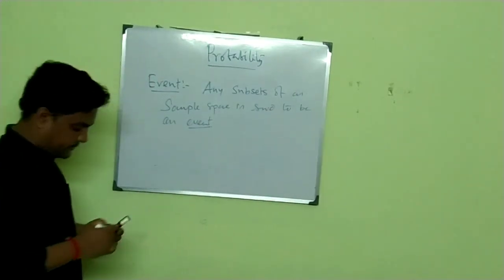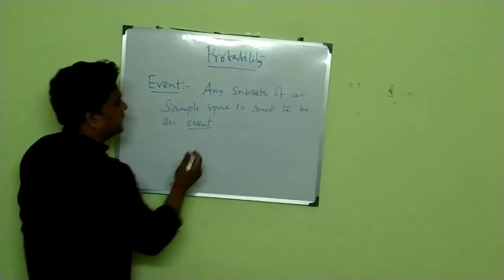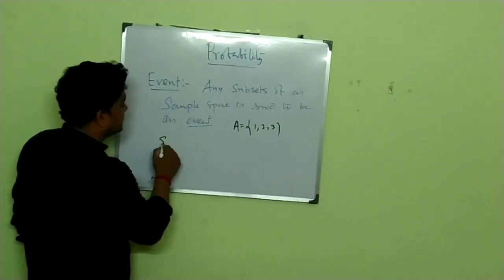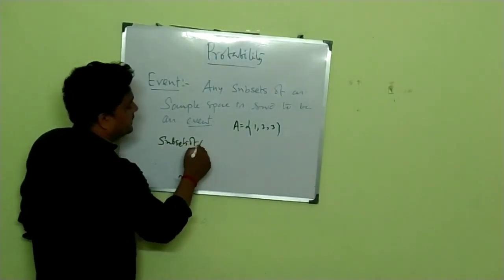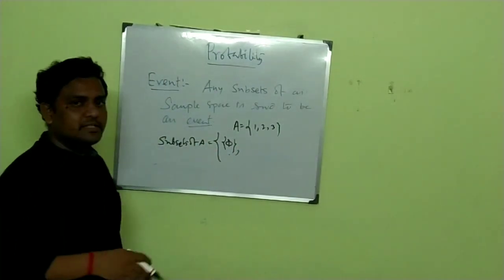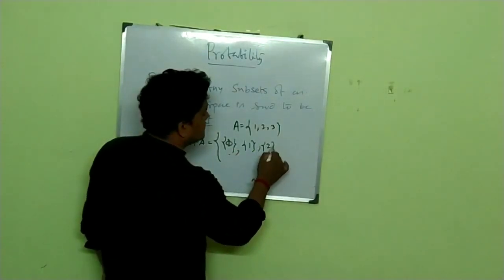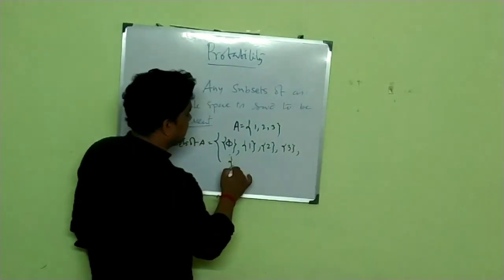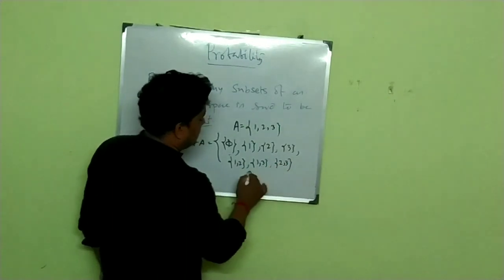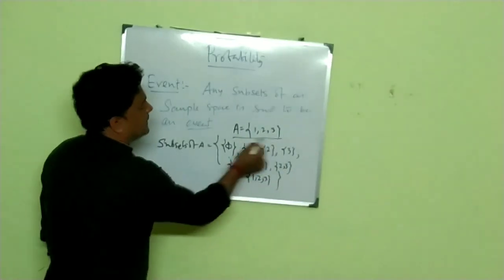What does it mean? First of all, you need to know what a subset is. Suppose you have a set A equal to {1, 2, 3}. What are the subsets of A? You can write phi, which is a null set that doesn't contain any element. Then {1} itself is a subset, {2}, {3}, {1, 2}, {1, 3}, {2, 3}, and finally {1, 2, 3}. These are the subsets of that particular set.